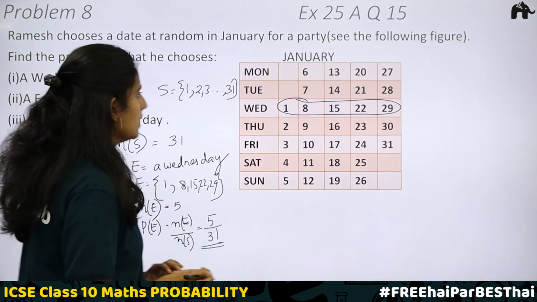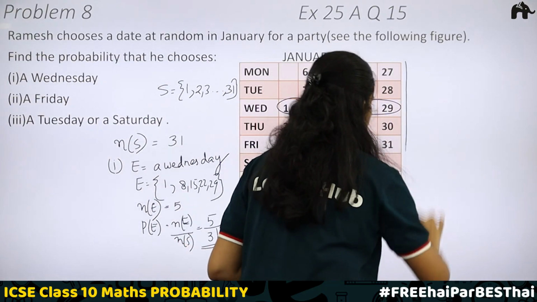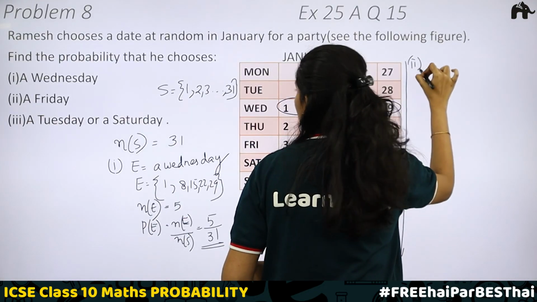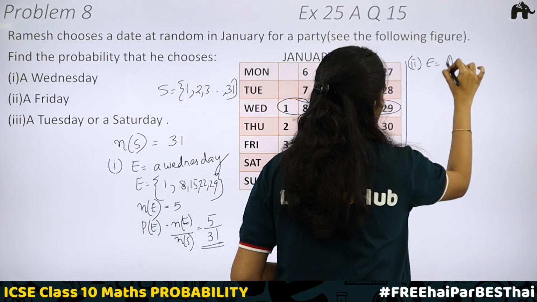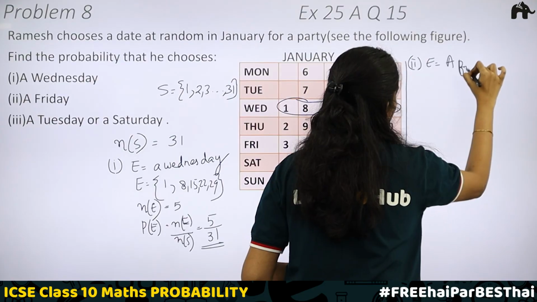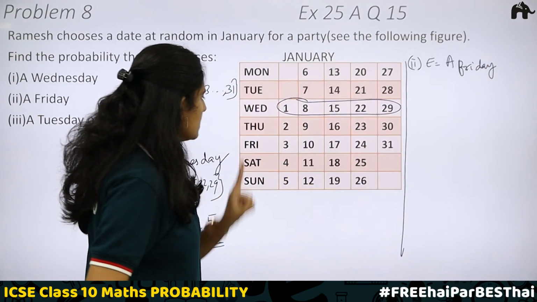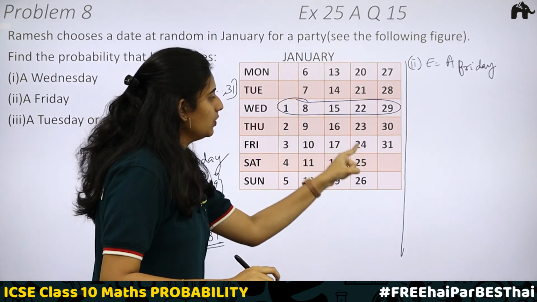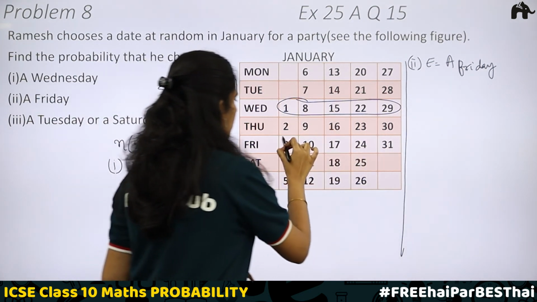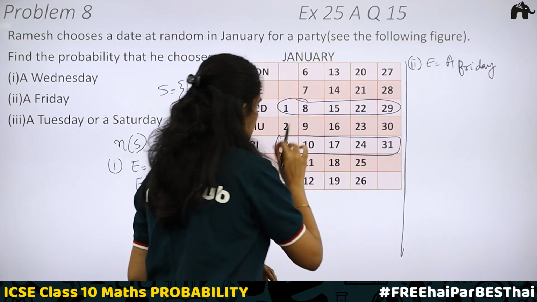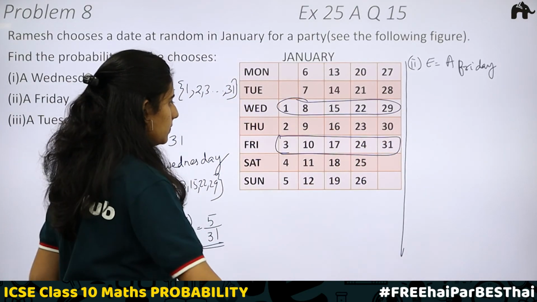Now, the second part, the event is being a Friday. Here, 3rd is a Friday, 10th, 17th, 24th and 31st. All these are Fridays. So the party can be on a Friday.